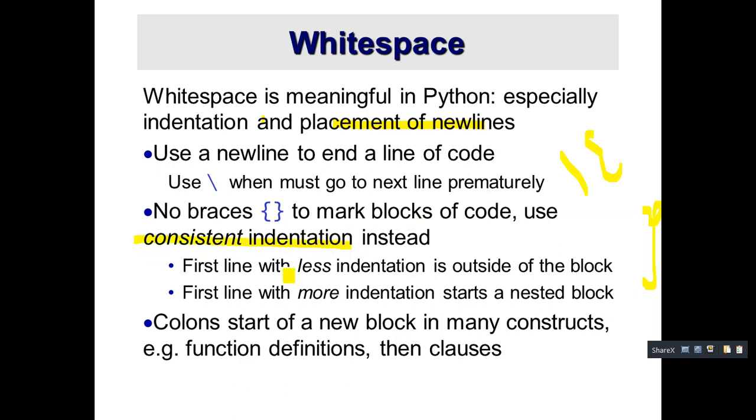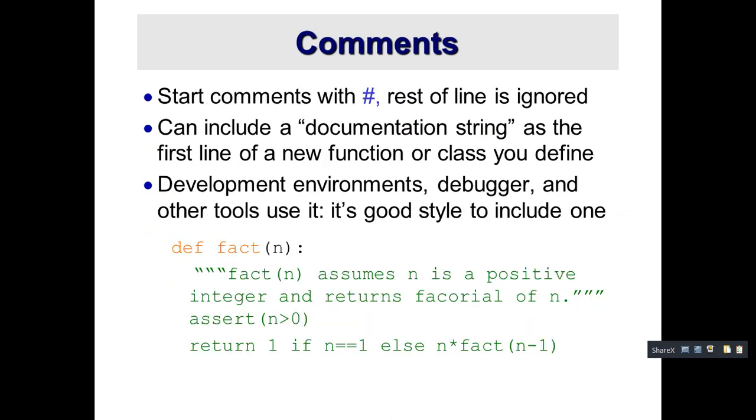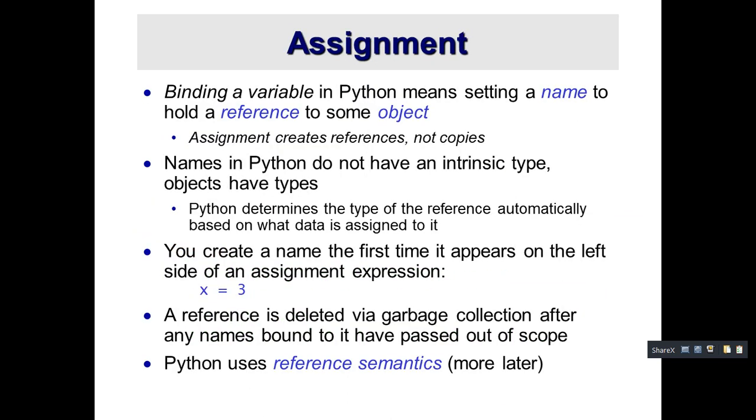The first line with less indentation is outside of the block, and more indentation starts a nested block. Then a very important thing: you should end the statement with a colon only. The colon starts a new block, such as function definitions, classes and so on. Then comments use the hash only. We will stop with this, and names, assignments and more we will see in the next lecture. So let's go to the practical session now.